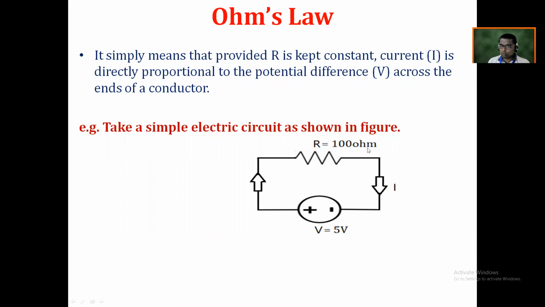As we know, the current always starts its journey from the positive terminal. It is shown with this arrow. It flows through R and it will always return to the negative terminal. Let me clear one thing: whatever current starts its journey from the positive terminal of the battery or that energy source, the same amount of current must return to the negative terminal of the battery.